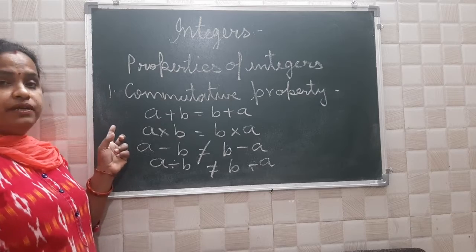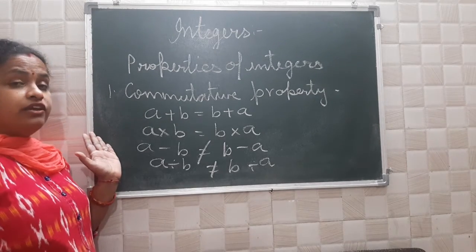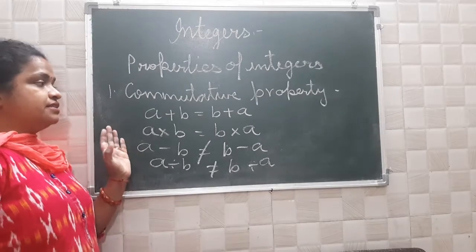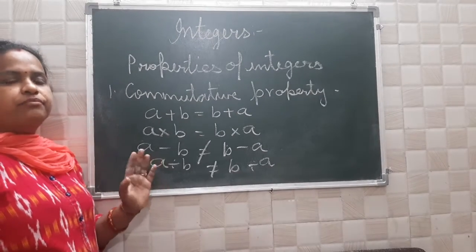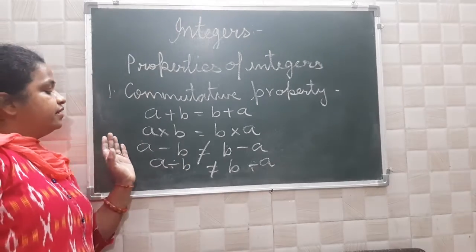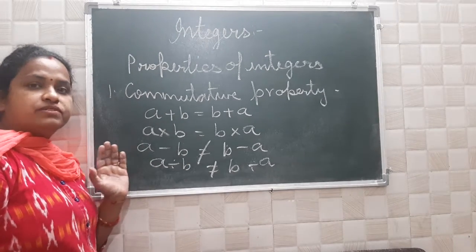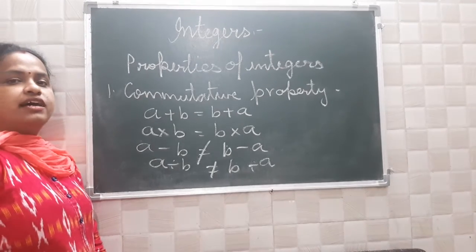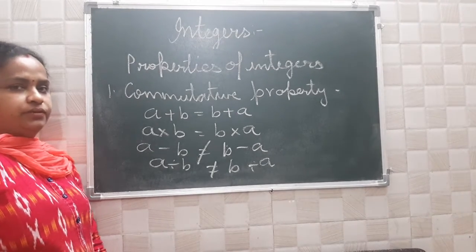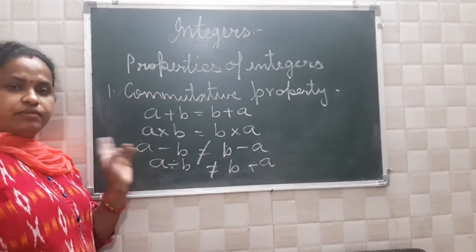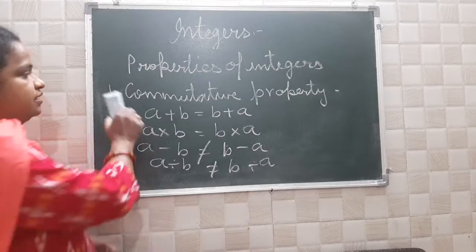So the commutative property follows only in two cases, addition and multiplication. It means if you add in any order or multiply in any order, you will get the same answer. But in the case of subtraction and division, you will not get the same answer. Your answer will differ. So the commutative property follows only in addition and multiplication. Clear?